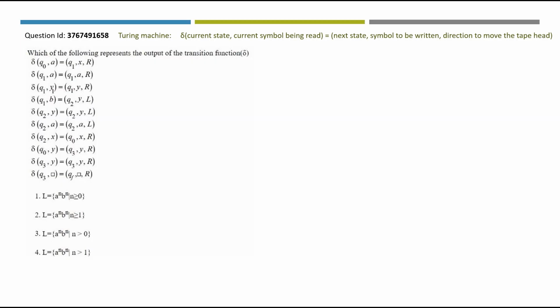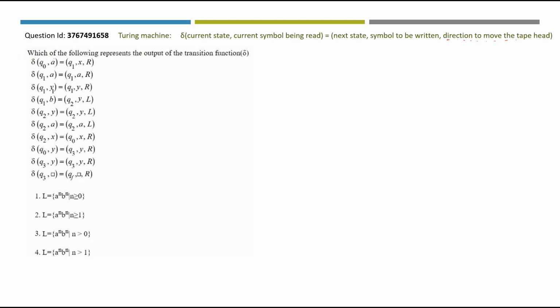When we have a transition delta of current state comma current symbol being read, there are 2 parameters in delta here. What happens in the transition is next state, symbol to be written, direction to move the tape head is given. In pushdown automata you have stack operation. But here when you have something called direction to move the tape head, you should understand that Turing machine is used here. So let's look at the option now.